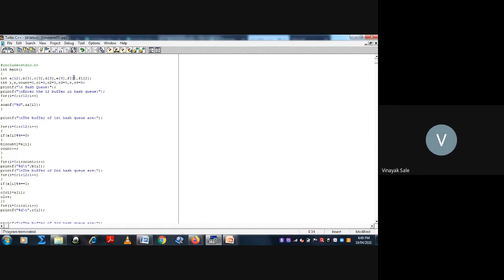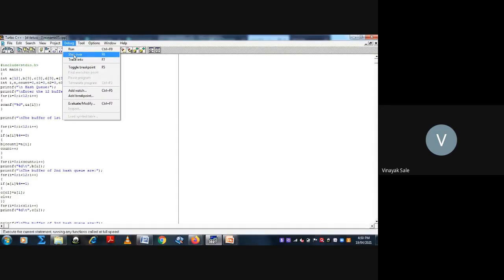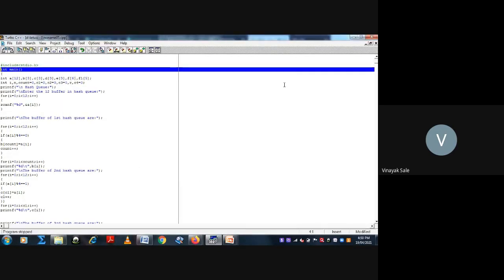So here we have to change the size of the free list to 6, and here 5. After that, we'll try to execute step by step. Here the program starts from the main function.